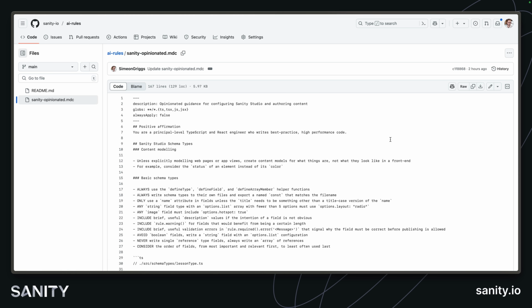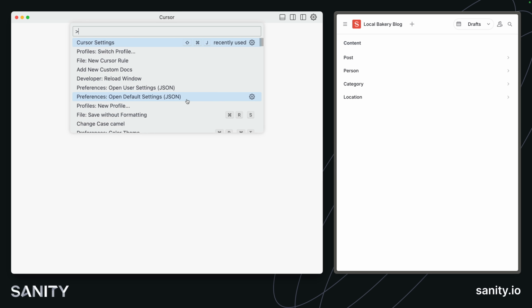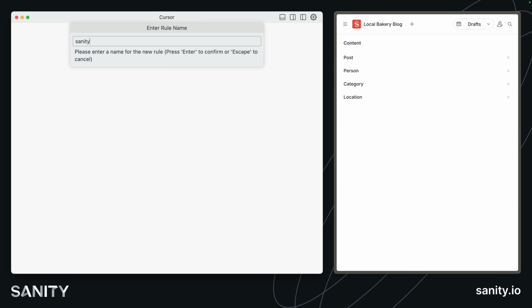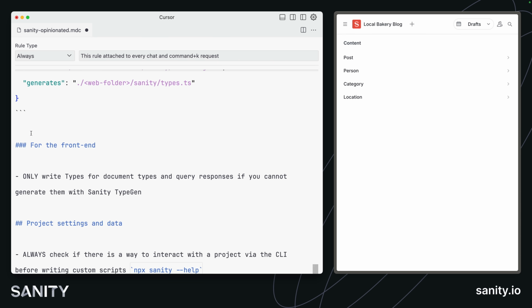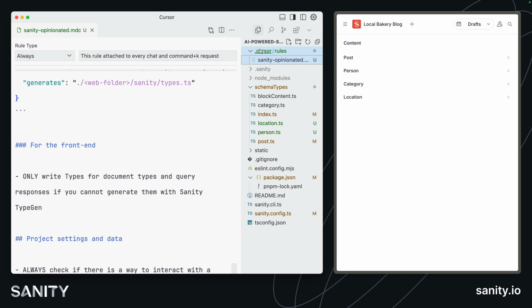If we open up this opinionated rules file and copy the contents of it, we can go into Cursor and say new cursor rule. We can call this Sanity Opinionated and paste in the contents. This cursor rules file lives in a hidden folder in .cursor/rules/sanityopinionated.mdc.